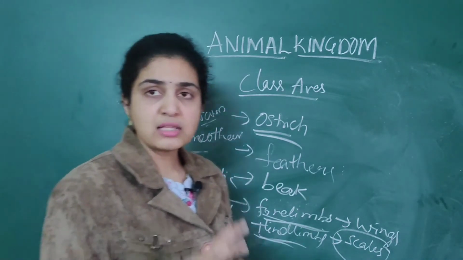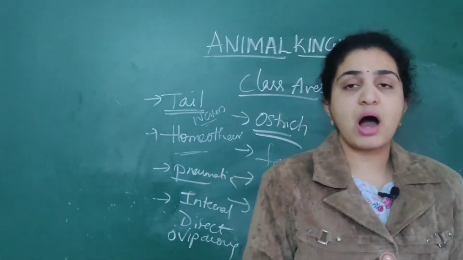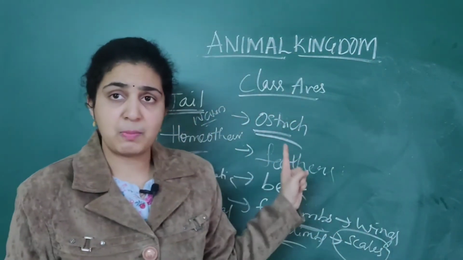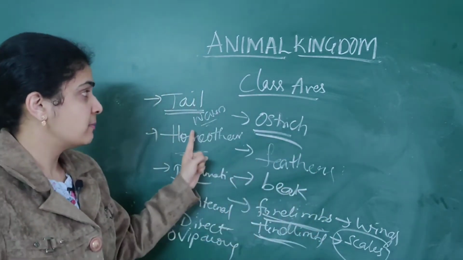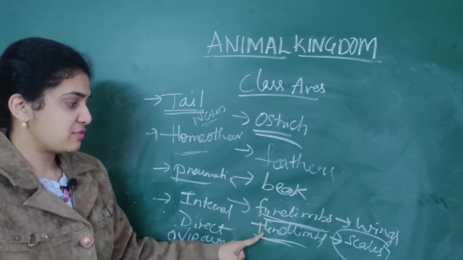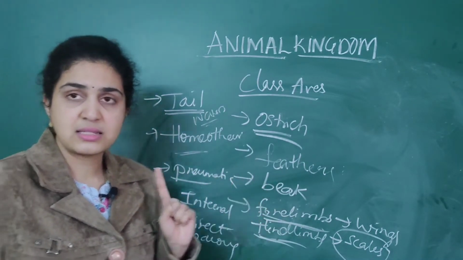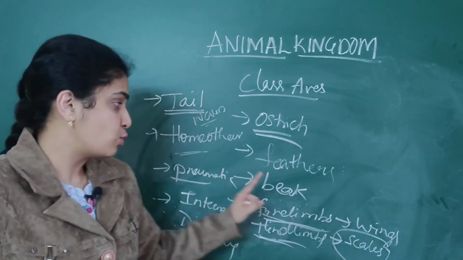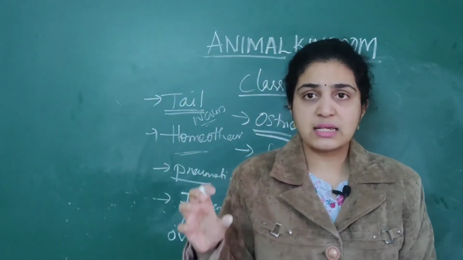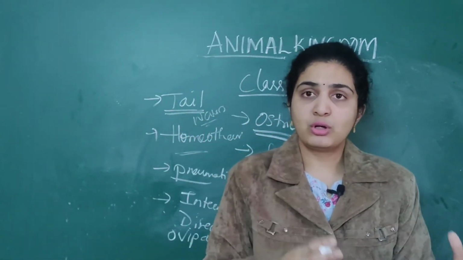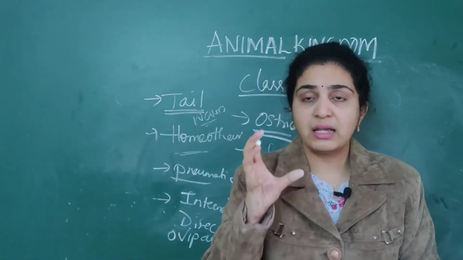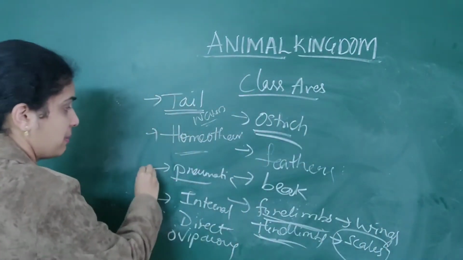Next, they are also called homeotherms, that we all know, because they are warm-blooded animals. They maintain constant body temperature. That point you should compulsorily remember. Next, you should remember about the feathers, beak, and the specific features. Hind limbs only will have scales. That is an important NEET question which is asked many times. Then pneumatic bones. They will ask you which class pneumatic bones are associated with. They will give you options: Aves, mammals, reptiles, amphibians. So it is Aves.